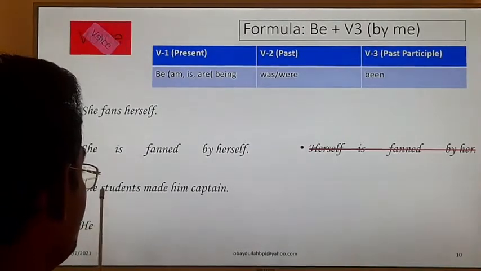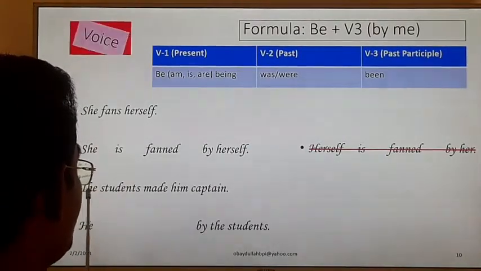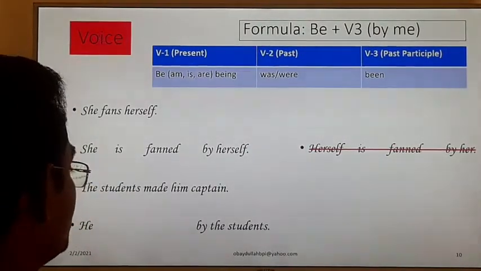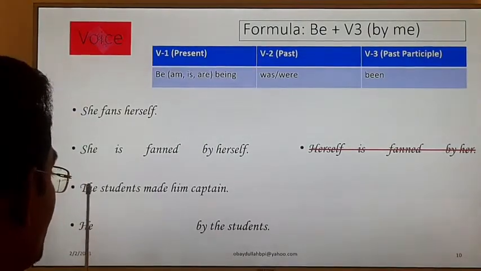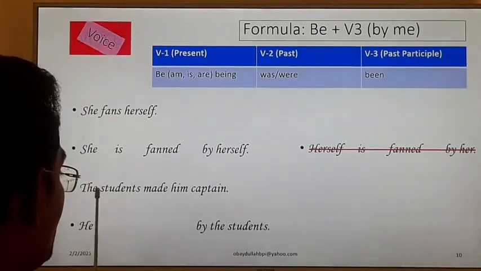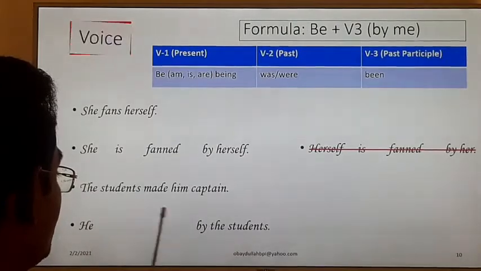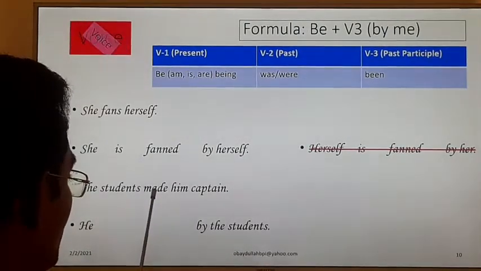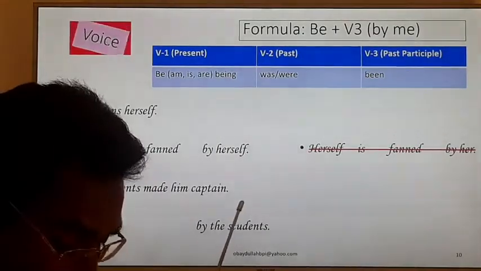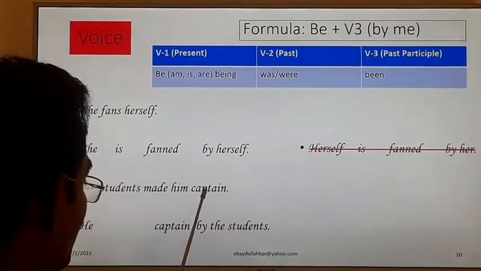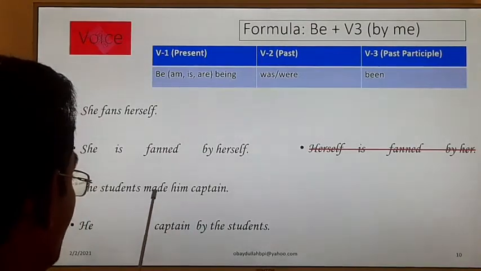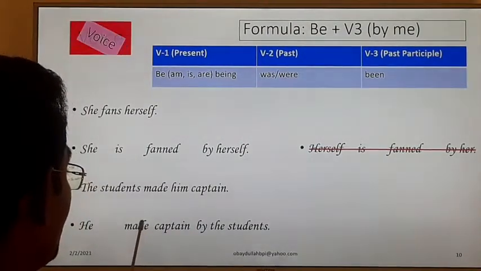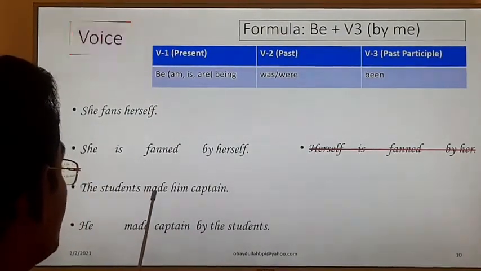The students will be by the students. The students here is the subject, and we will use this as the object this way, by the students. Made is verb number 2, and captain I have placed here. Made is in the past tense.